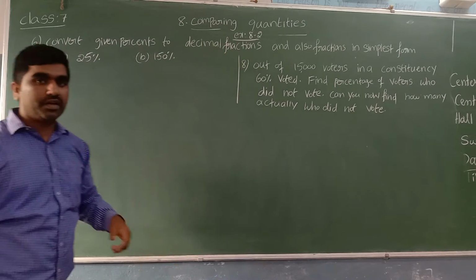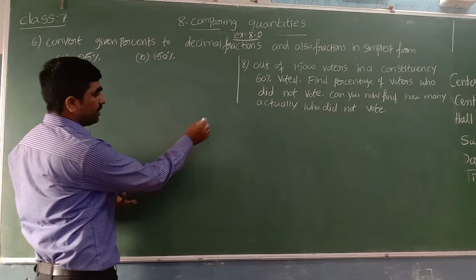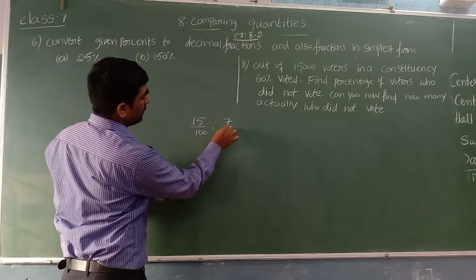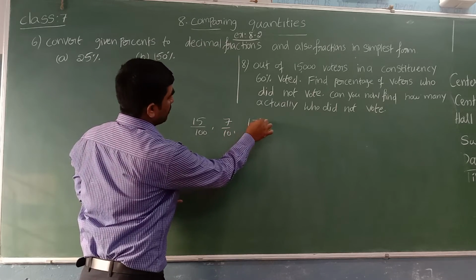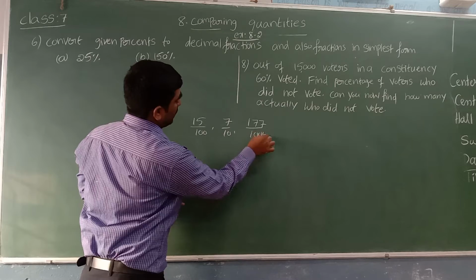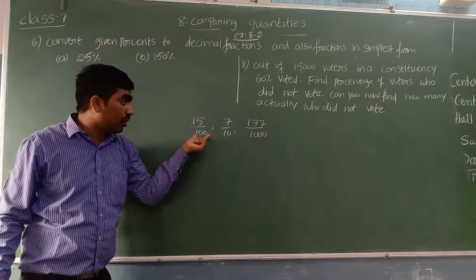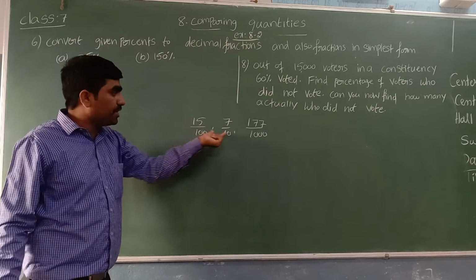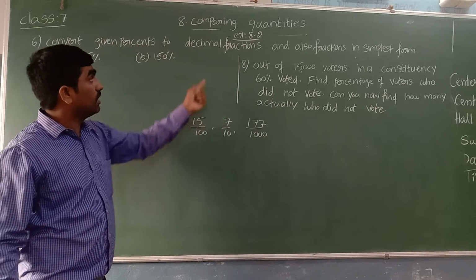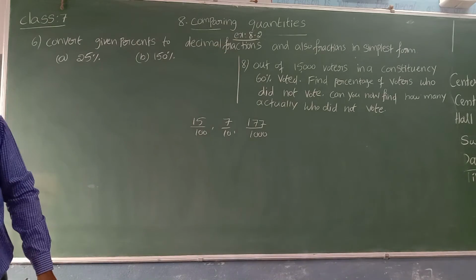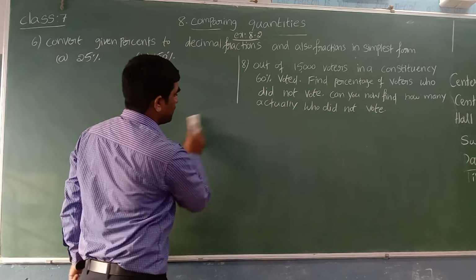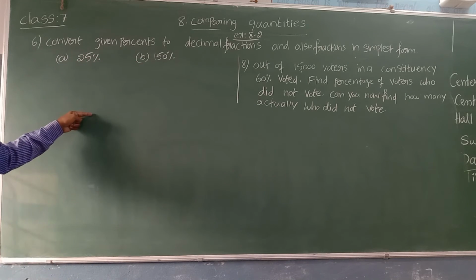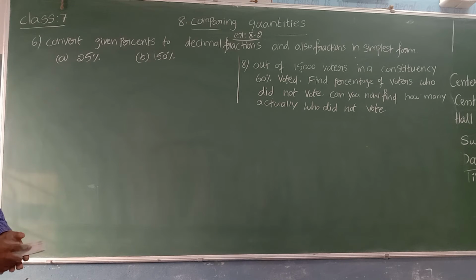Decimal fractions are fractions whose denominators are exponents of 10, like 15 by 100, or 7 by 10, or 177 by 1000. Fractions whose denominators are 10, 100, 1000, 10,000, 1 lakh, those are called decimal fractions. Whatever percentages they give, first we have to convert into decimal fractions, then convert into simplest form, lowest form.